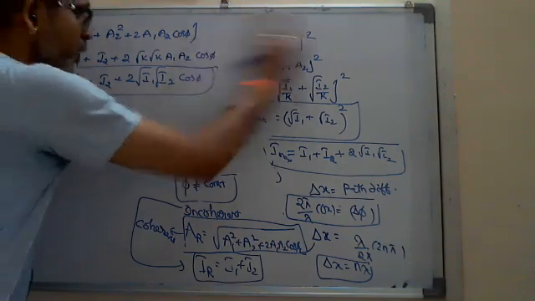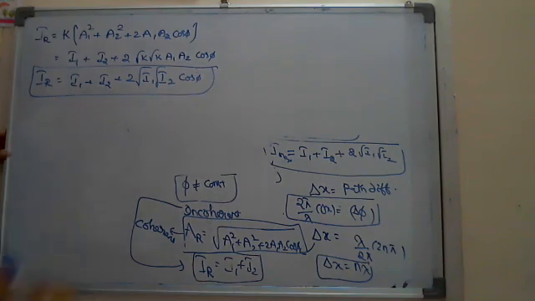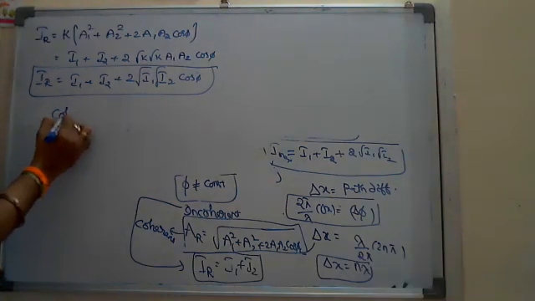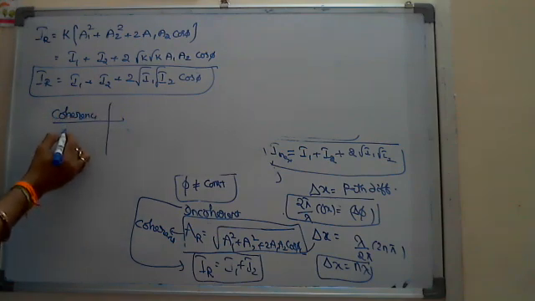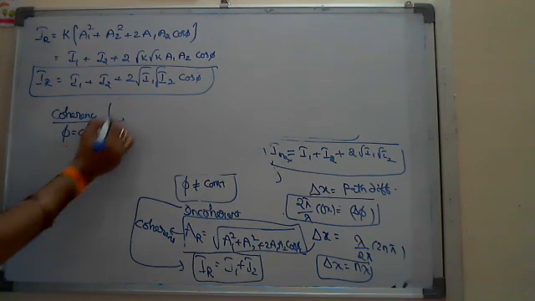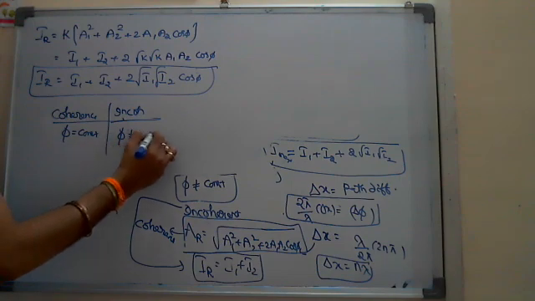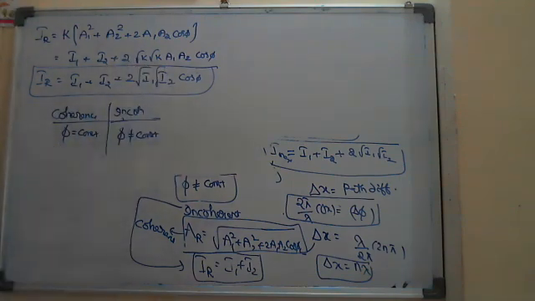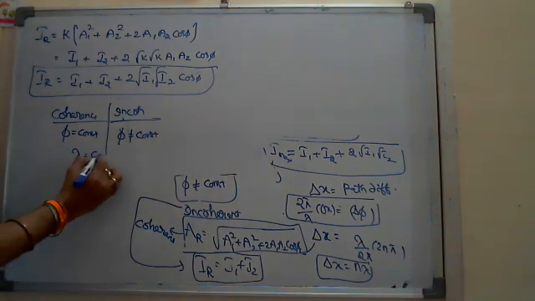Without using Young's double slit experiment, we discussed all these points. So if anyone asks you what is the major difference between coherence and incoherence, straight away we say coherent sources maintain constant phase difference, whereas incoherent sources can't maintain constant phase difference. That is the basic difference between them. For our convenience, we are taking lambda is equal to constant.